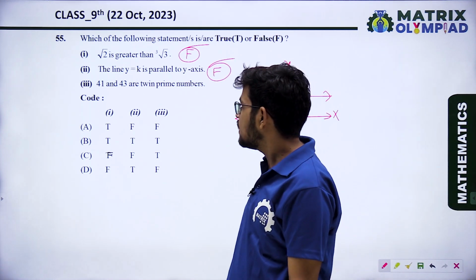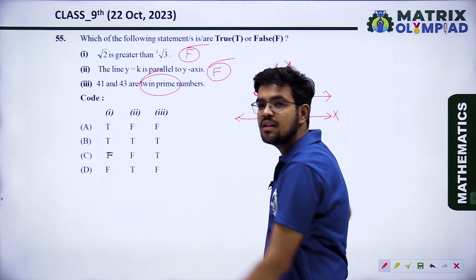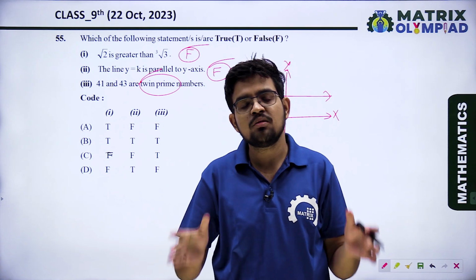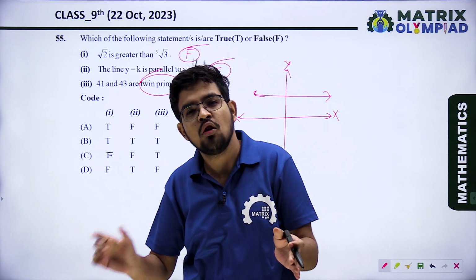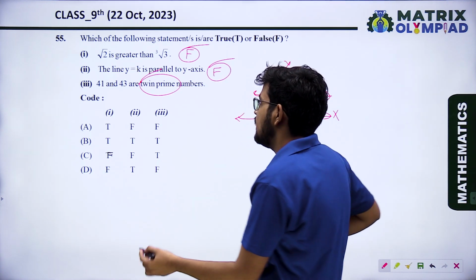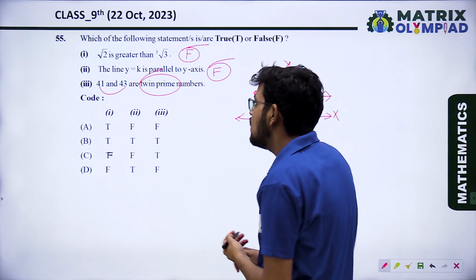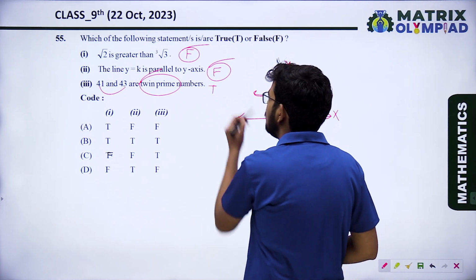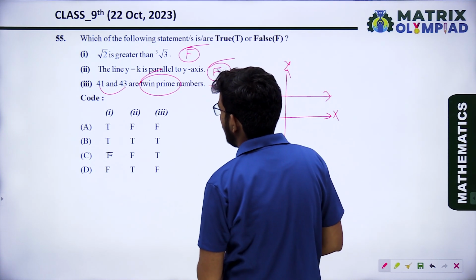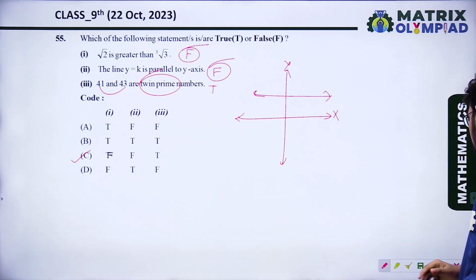41 and 43 are twin prime numbers. What are twin prime numbers? Twin prime numbers means a combination of prime numbers whose difference is 2. It means both are prime numbers and the difference is 2. So option 3 is true. So the correct answer is FFT. FFT, option C is the correct.